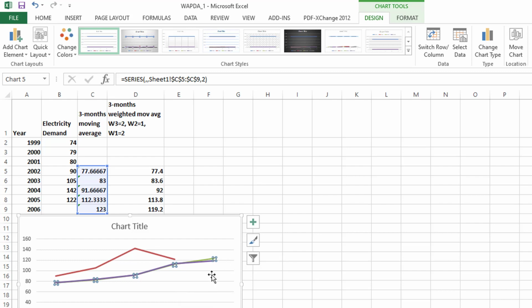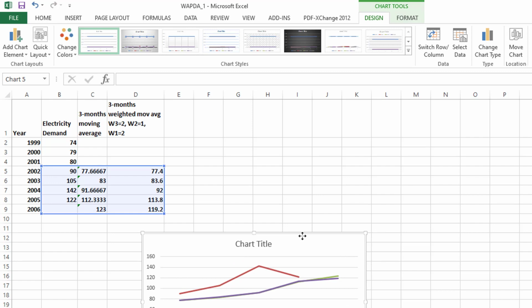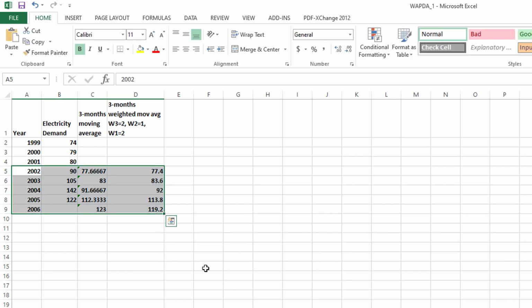But if you check this, the moving average is going up at the 5th period, at this level, which is 123. But the weighted moving average is going down, which is more related to the actual one. So on the basis of this, we can interpret in our result that the weighted moving average forecast in this scenario is more accurate than the simple moving average.